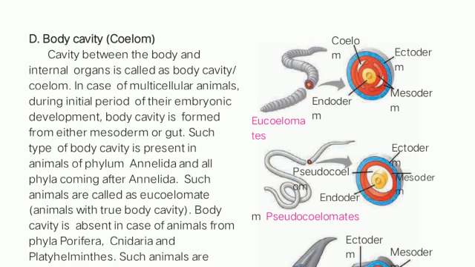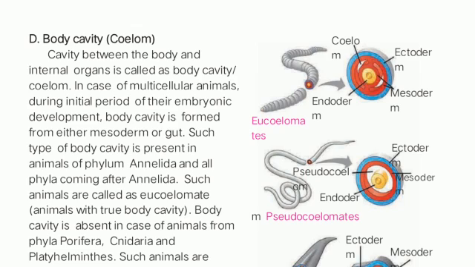In case of multicellular organisms, during the initial period of their embryonic development, the body cavity is formed either from mesoderm or gut. Such type of body cavity is present in animals of phylum Annelida and all phyla coming after Annelida. Such animals are called eucoelomates, having a body cavity. Now again, this body cavity is also developed during the embryonic stage. This cavity is the gap between the organs within the body, that is known as the body cavity.